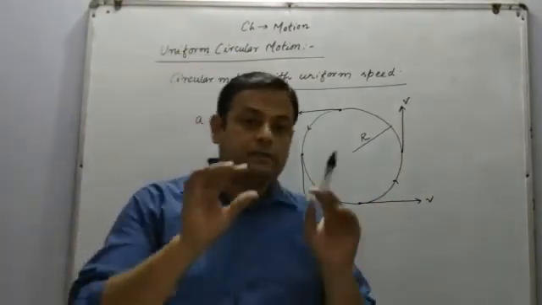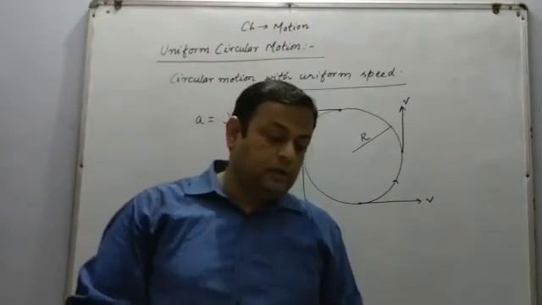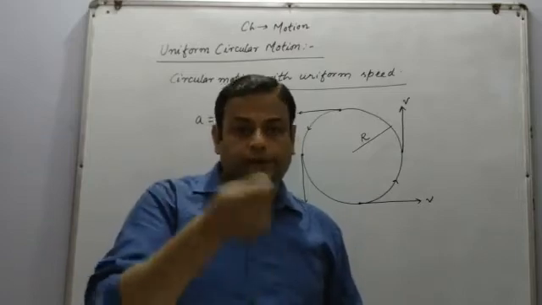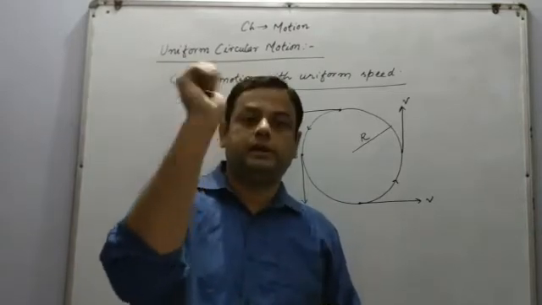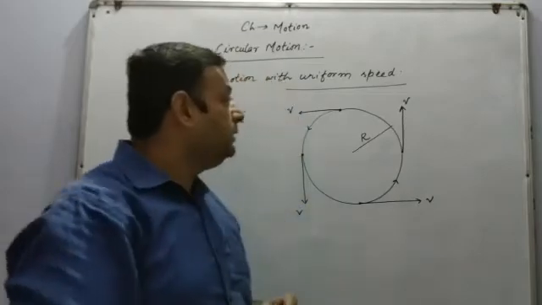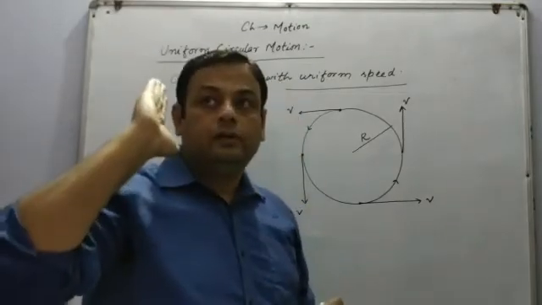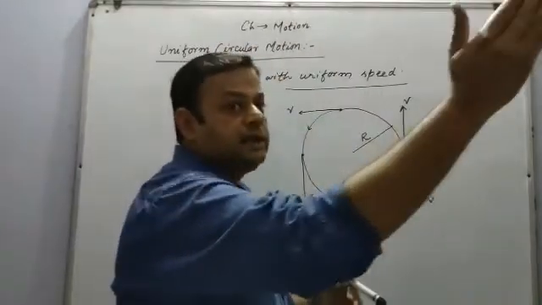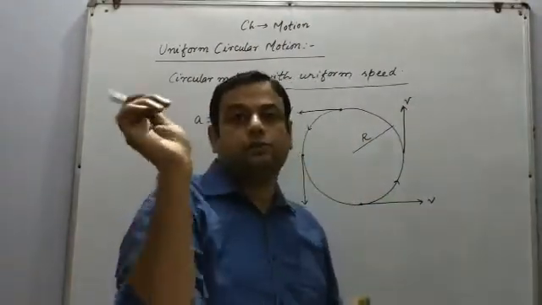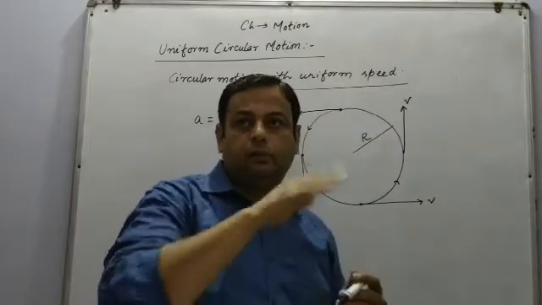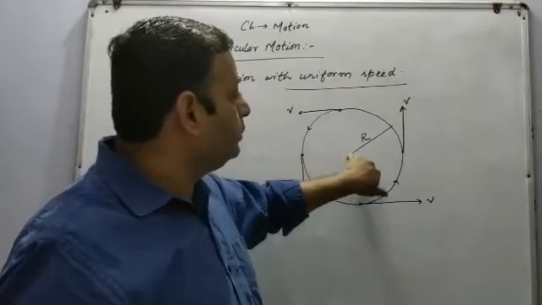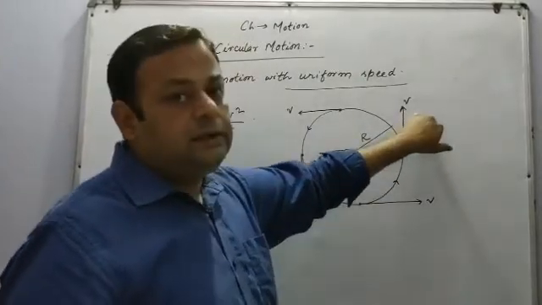Now, let us consider, we have a piece of a stone. Now, tie that stone with a piece of thread and start rotating. Like this, we are rotating the stone. And when the thread becomes broken down, then the stone will move in this direction or in this direction or in this particular direction. After breaking down of the thread, the stone will not move in the circular direction. It will move tangentially. So it means in a uniform circular motion, the velocity always acts tangentially.